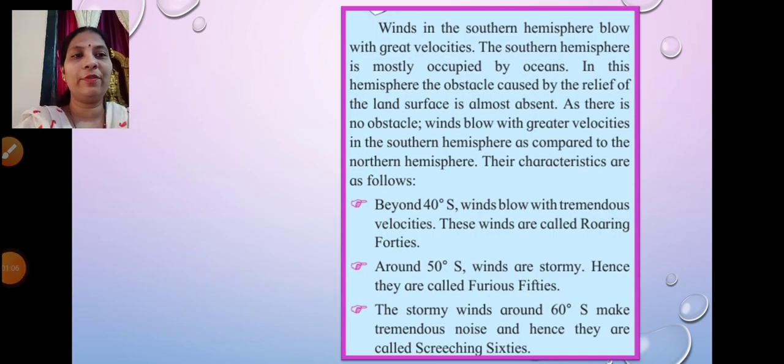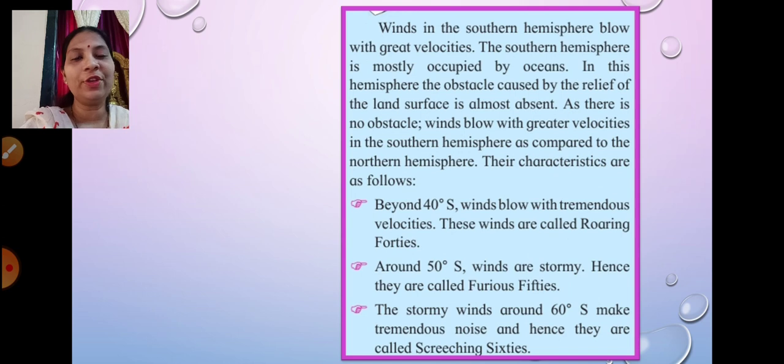Winds in the southern hemisphere blow with great velocities. The southern hemisphere is mostly occupied by oceans. In this hemisphere, the obstacle caused by the relief of land surface is almost absent. As there is no obstacle, winds blow with greater velocities in the southern hemisphere as compared to the northern hemisphere. Their characteristics are as follows.